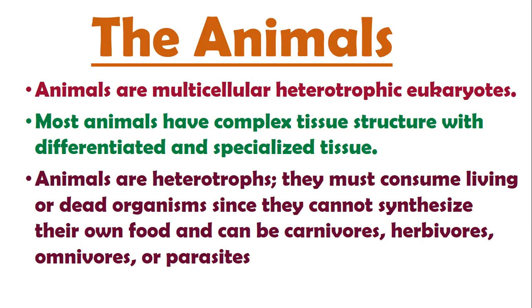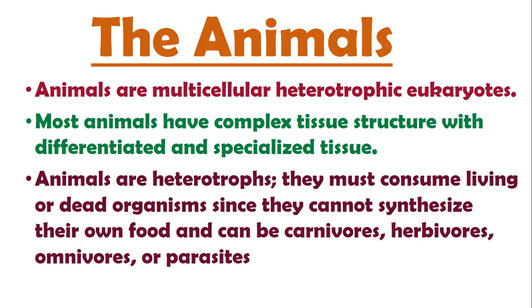Animals are multicellular. First of all, they are multicellular. This is the group having more than one cell. And these are the group called heterotrophs, as they cannot produce food on their own. It means they are unable to produce any energy-producing stock molecule in their body. So that's why they have to depend on other organisms that have the capability to produce highly energetic compounds, like for example the plants.